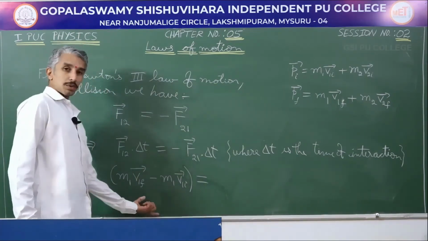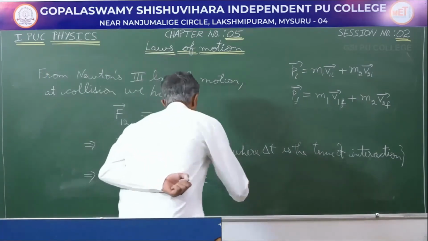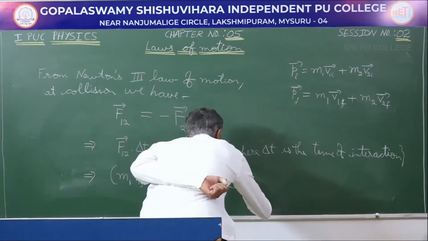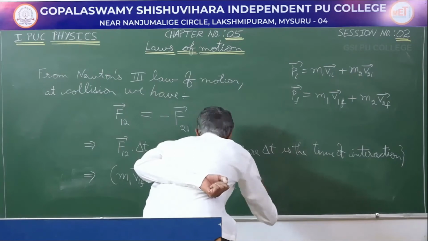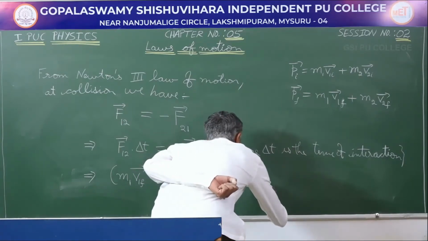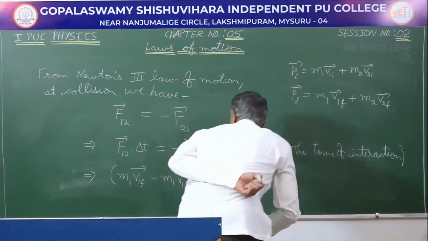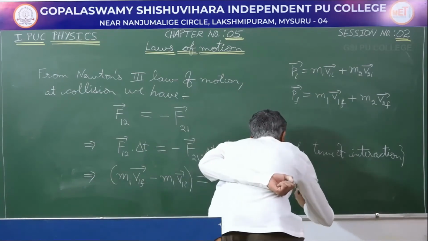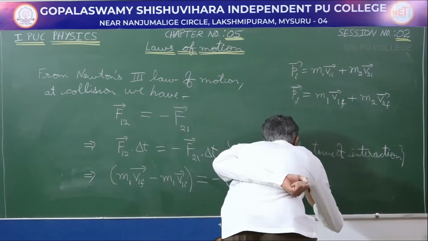So, this is the change in momentum of object 1. This is going to be equal to minus m2 v2f minus m2 v2 initial.